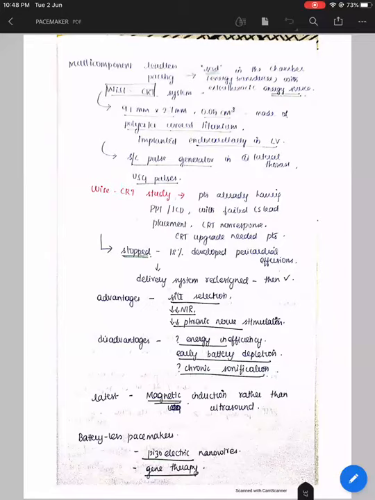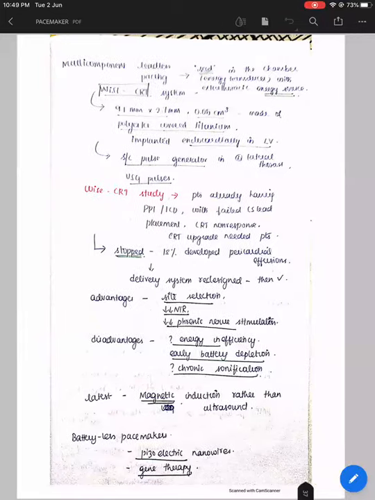Piezoelectric nanowires are used for this. And using gene therapy, they are trying to add contractile components, so that contraction is increased and helps with better contraction.